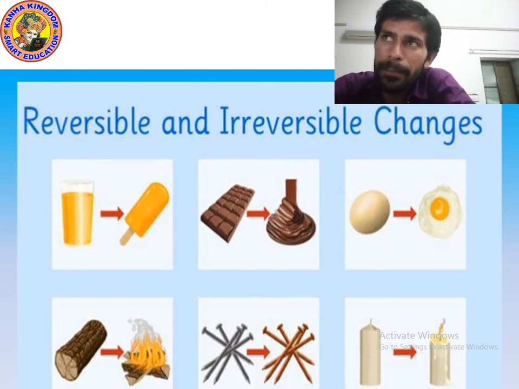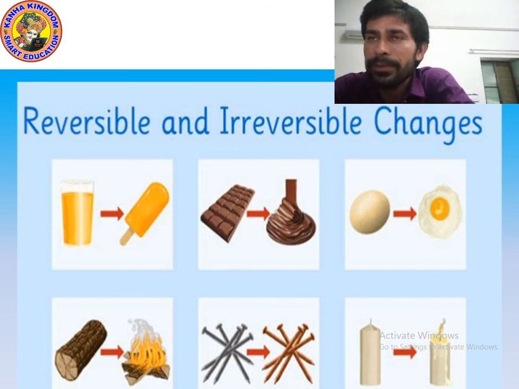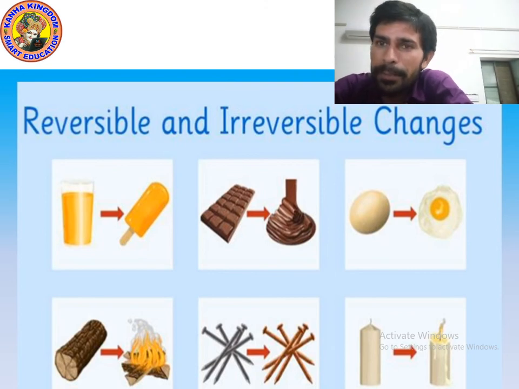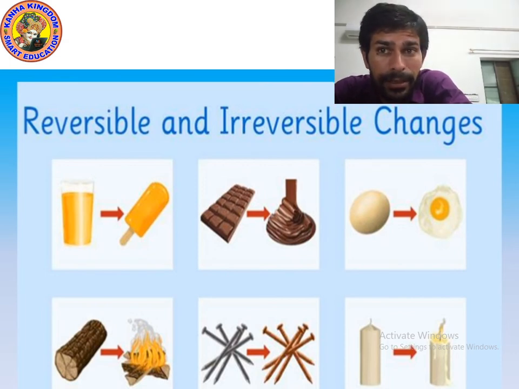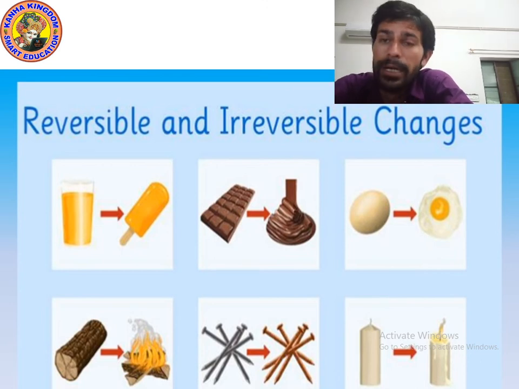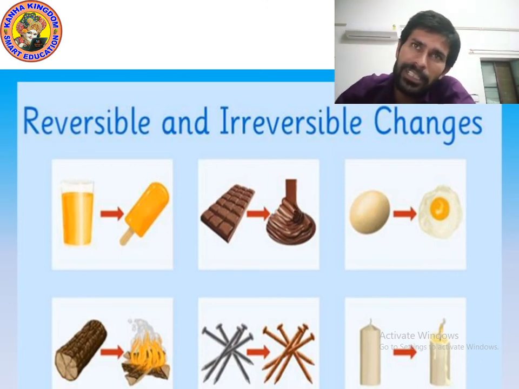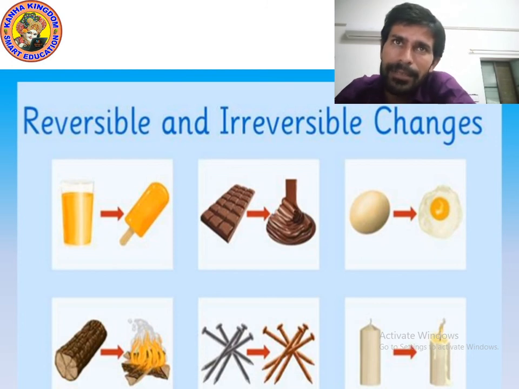All these are examples of reversible and irreversible change. So you can see melting of ice cream and chocolate, both are examples of reversible change. Breaking the egg, burning of wood, turning iron into rust, and burning the candle are examples of irreversible change. In the next class, I will tell you the definition of reversible and irreversible changes, and we will also study chemical changes and physical changes. Now it's time to ask questions from you. Let's move on to the next point.